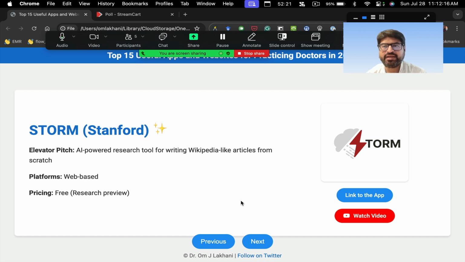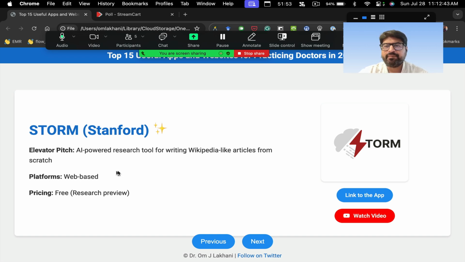It is a web-based application, so it's a web-based system. It's not a mobile app. The elevator pitch for the app is it's an AI-powered tool for writing complete research articles from scratch. That's the whole idea. When you follow this presentation, you will also be getting the link to the app, so you can check the app yourselves, and there is a YouTube video link as well. You can check out the YouTube video also. It is completely free, it's completely free for research preview, right?